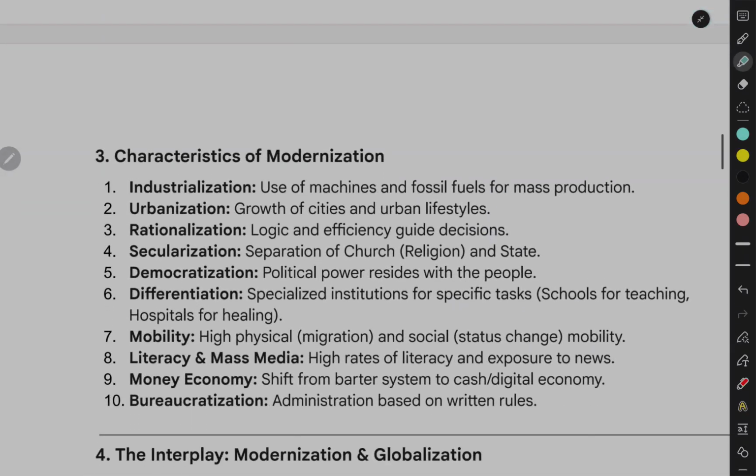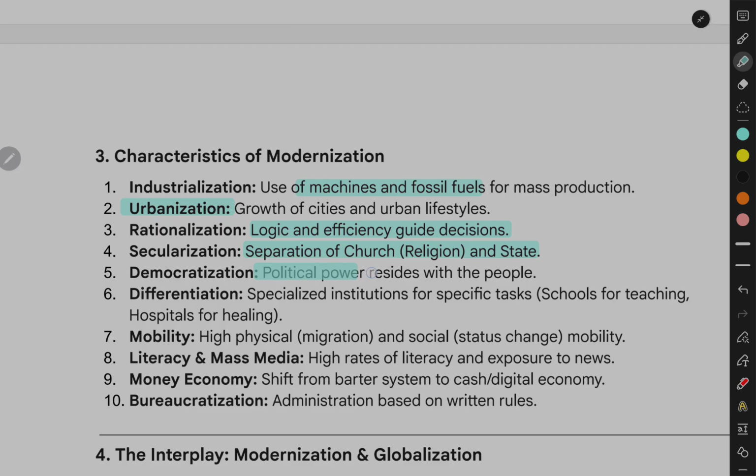6. Characteristics of modernization. Industrialization: use of machines and fossil fuels for mass production. Urbanization: growth of cities and urban lifestyles. Rationalization: logic and efficiency guide decisions. Secularization: separation of church, religion, and state.